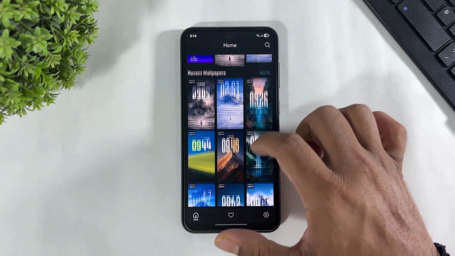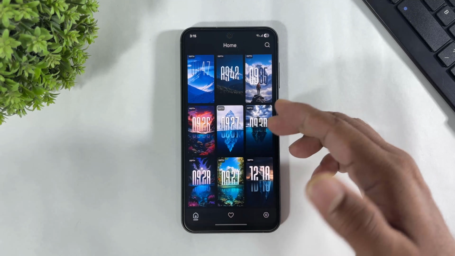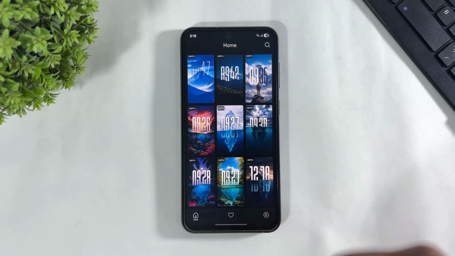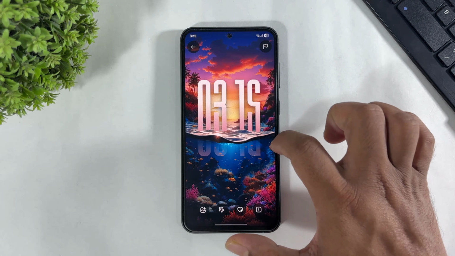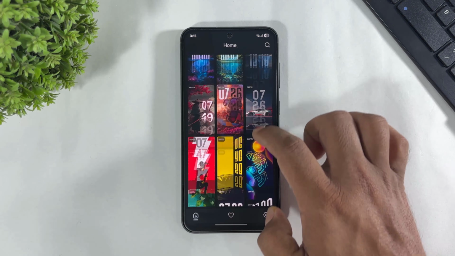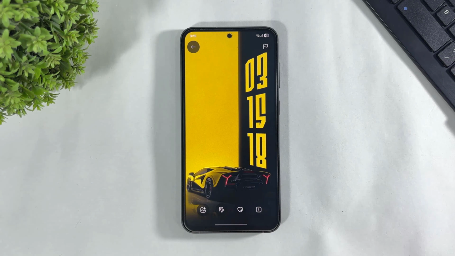Simply go to recent wallpapers and scroll. Look at this, many beautiful spatial wallpapers are also on this app. Look at this. This is live clock seconds.